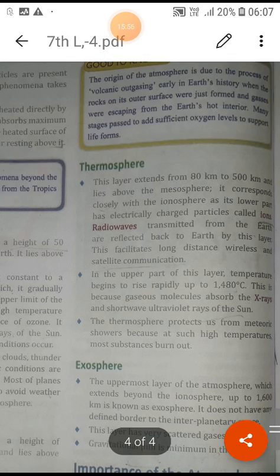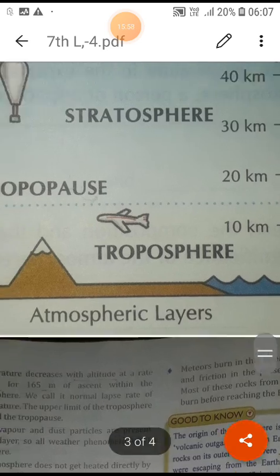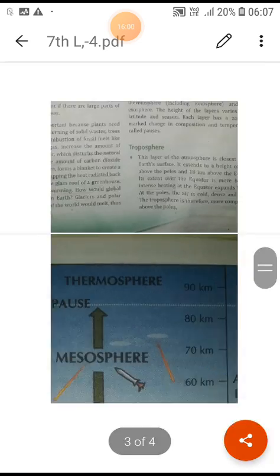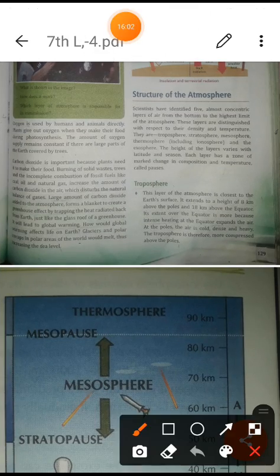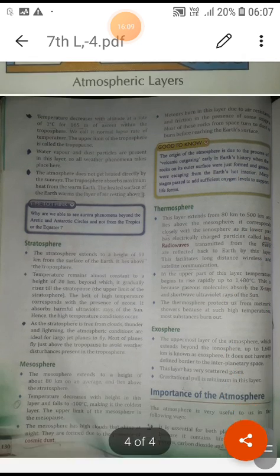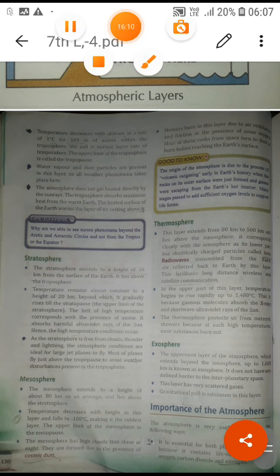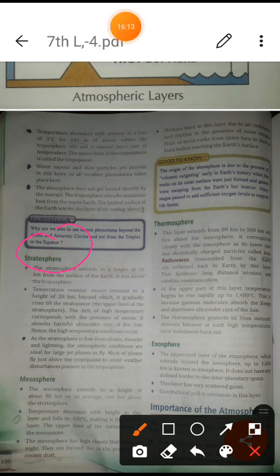So student, today you have gone through the different layers in the diagram I explained. First is the troposphere, and I explained its different features. Next you came to know about the stratosphere, the jets, and even the ozone layer, O3, found here. Then I explained the important features of the mesosphere.